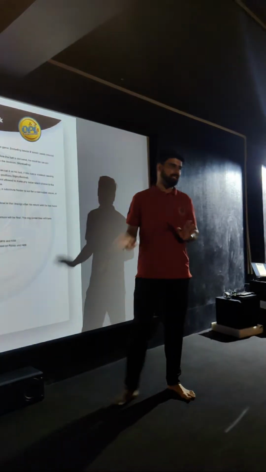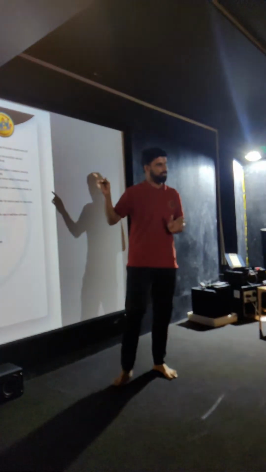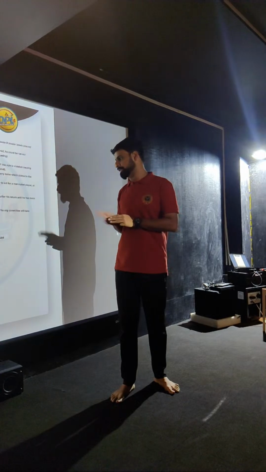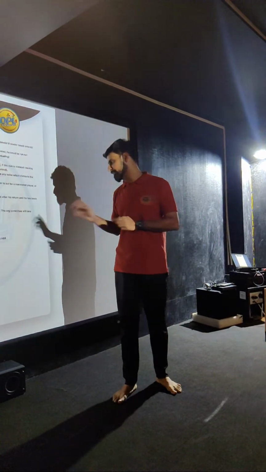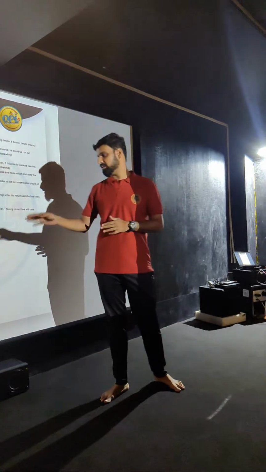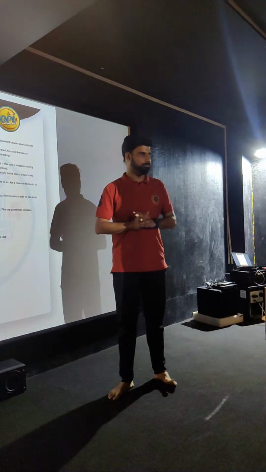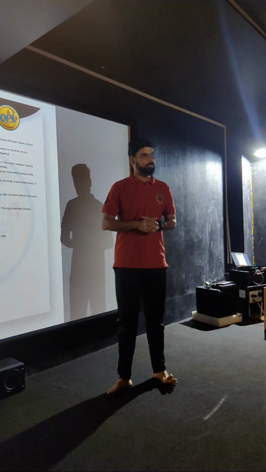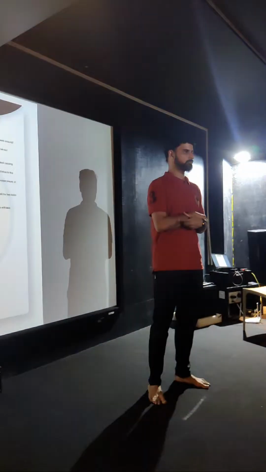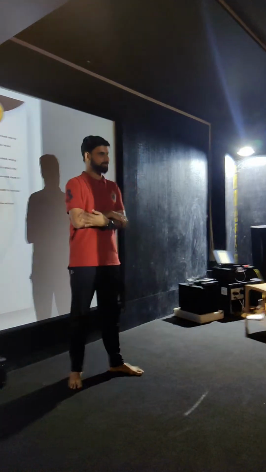So we have 5 teams in the league. The top seeded team will directly go to the final. The second and third seeded teams will play the qualifier as a semi-final, based on points and net run rate. The winner of the semi-final will face the top seeded team in the final. Will we have 4 teams selected for the knockouts? No, we have only 3 teams. We have 5 teams, and we are going to qualify only 3 teams for the championship.